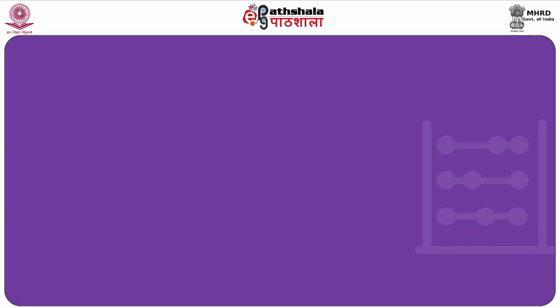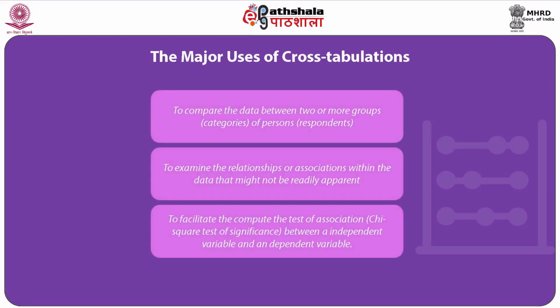The major uses of cross tabulations are: it helps to compare the data between two or more groups, that is categories of persons or respondents pertaining to specified characteristics. It helps to examine the relationships or associations within the data that might not be readily apparent when analyzing the total survey responses. It also helps us to facilitate the computation of the test of association, that is the chi-square test of significance, between an independent variable and a dependent variable.